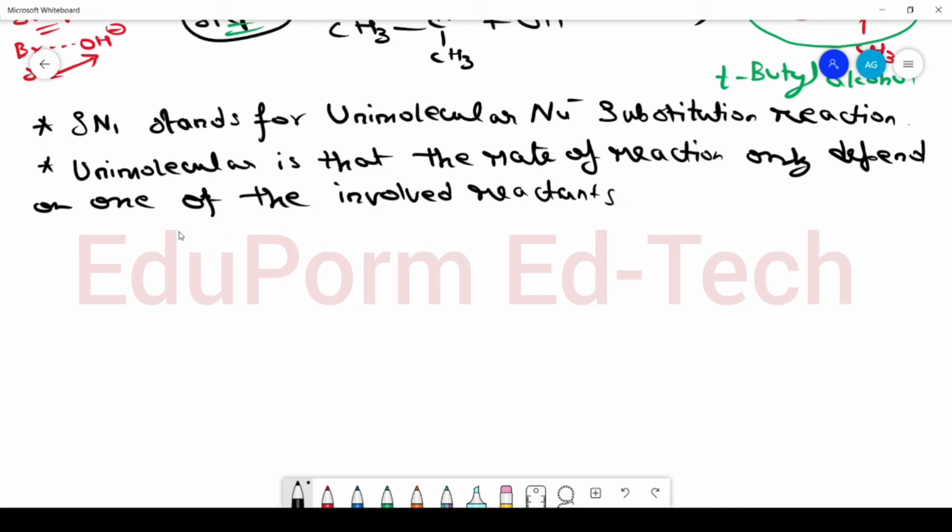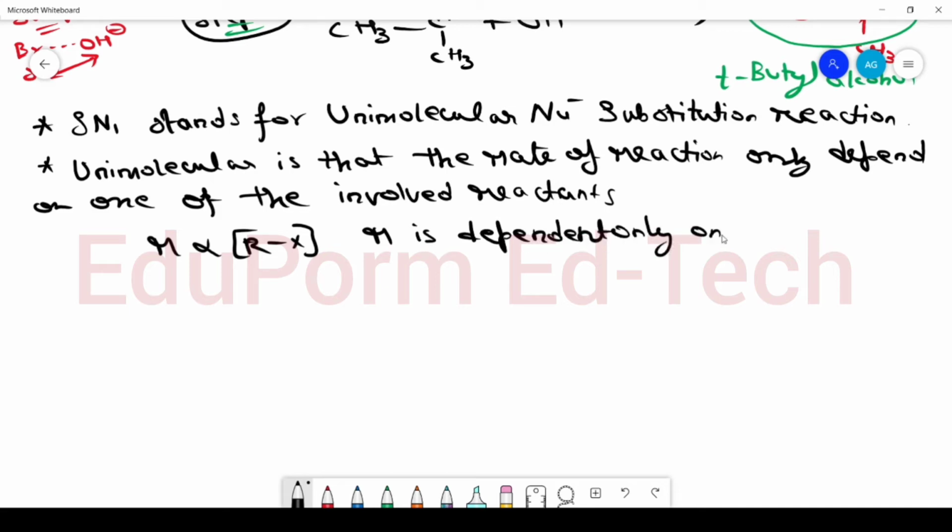So the rate of reaction is only dependent on the concentration of haloalkane.